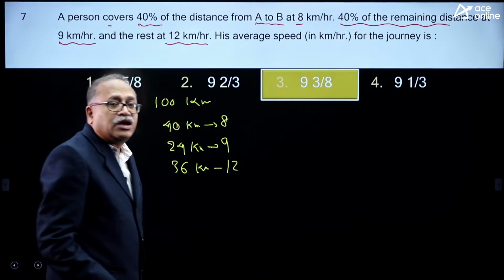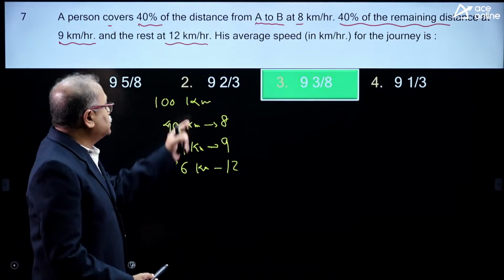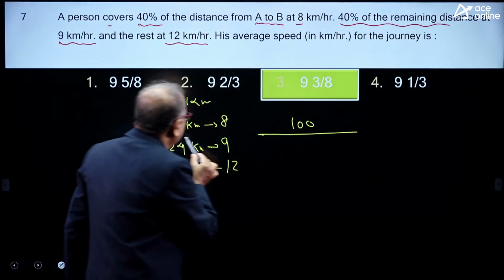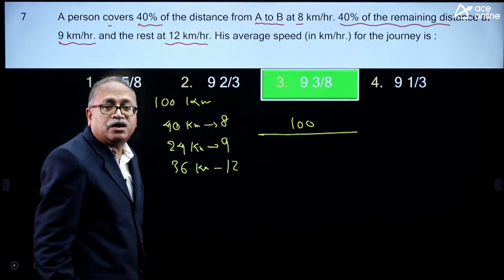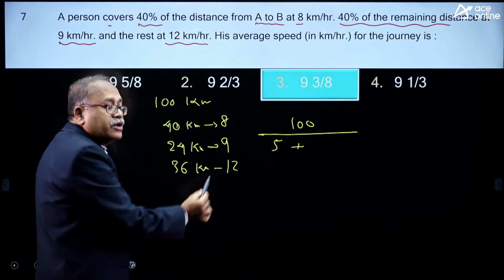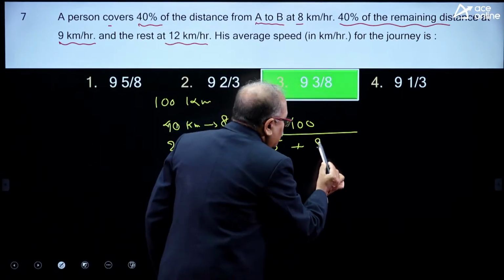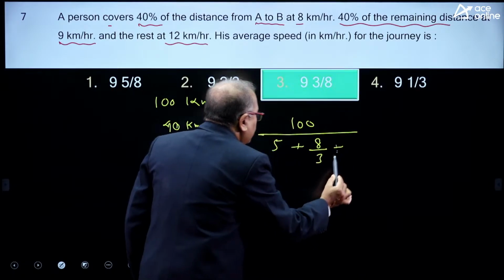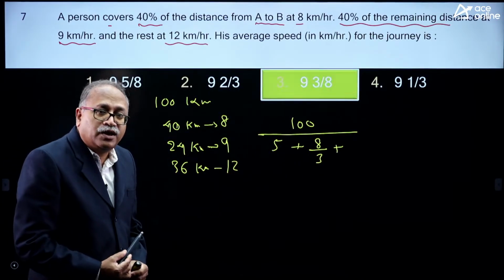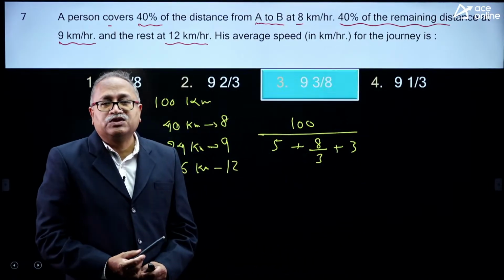So what is the average speed? Total distance divided by total time. What is the total distance here? That is 100. What is the total time? Here the time 1 is 40 divided by 8, that is 5, plus what is time 2? 24 divided by 9, with 3, that is 8 by 3. And the last one, 36 divided by 12, that comes to 3. So that is all, you will be getting the average speed.